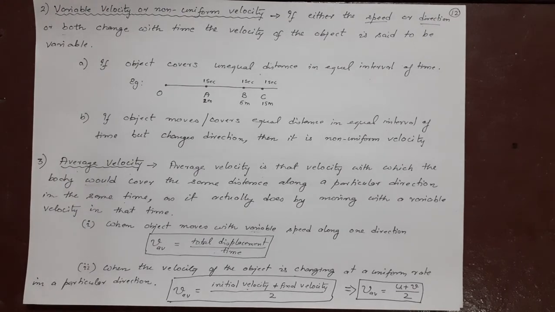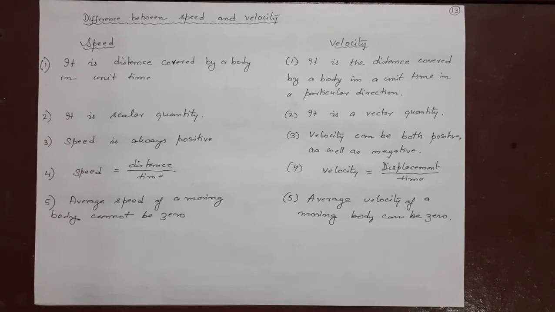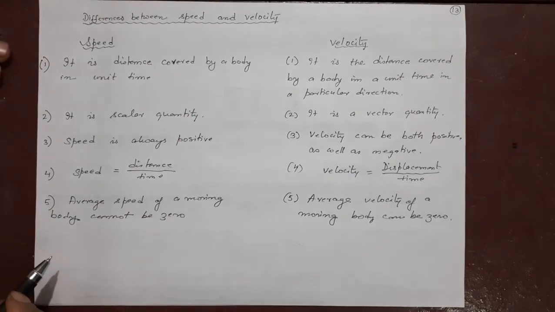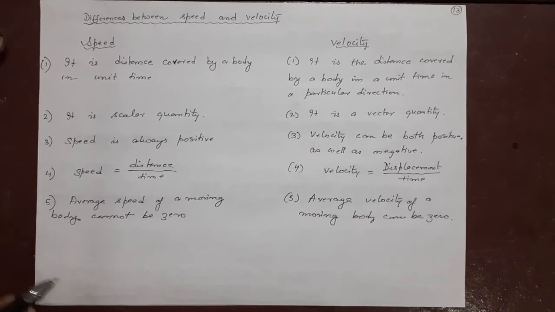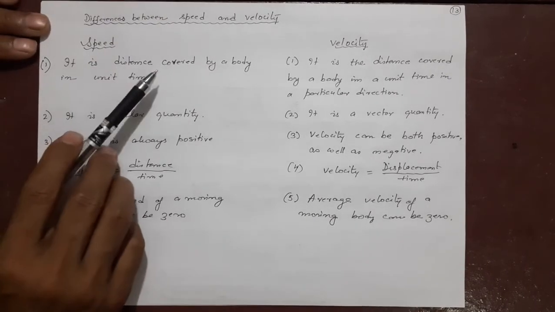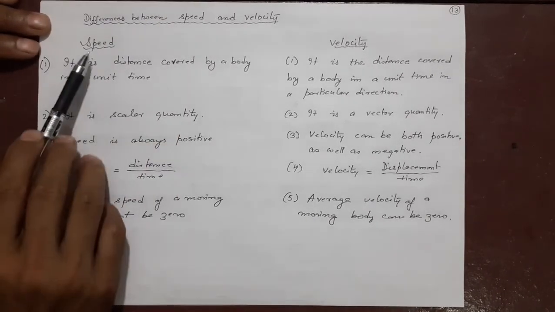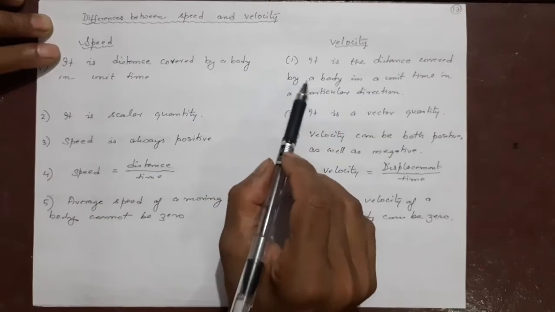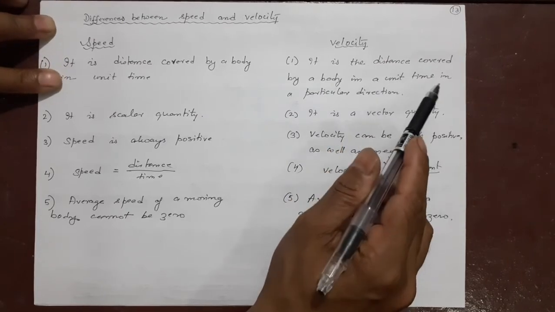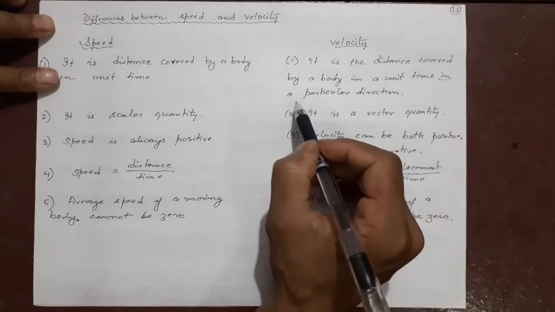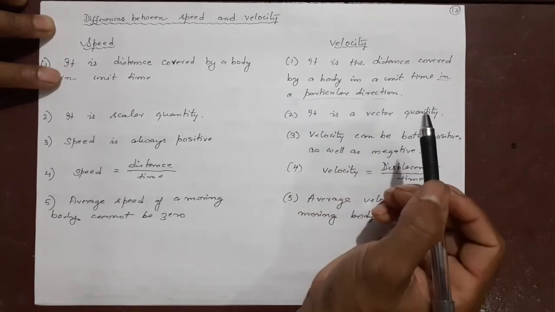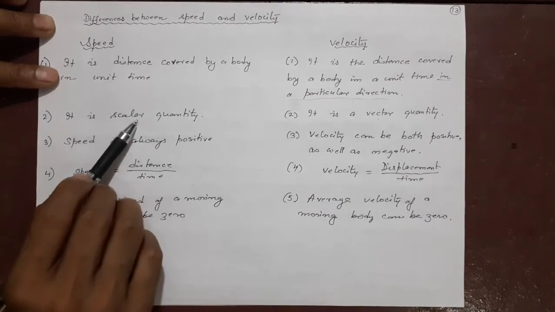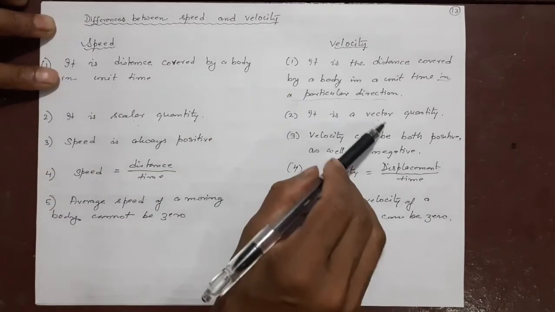The fourth topic is the differences between speed and velocity. Let's see one by one. It is also a summary of this lecture. Speed is the distance traveled by a body in unit time. Velocity is the distance covered by a body in unit time, the same thing, in a particular direction. This is easy to remember: in a particular direction. That means velocity has direction. That is important. Speed is a scalar quantity, velocity is a vector quantity. Why? Speed has no direction, velocity has direction.